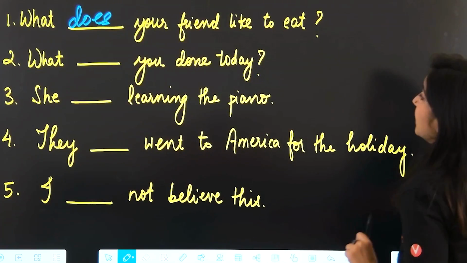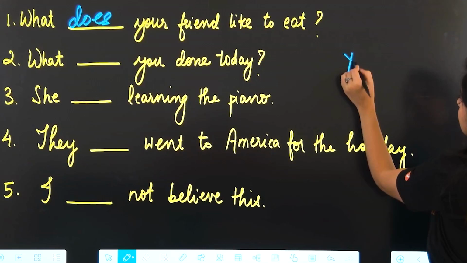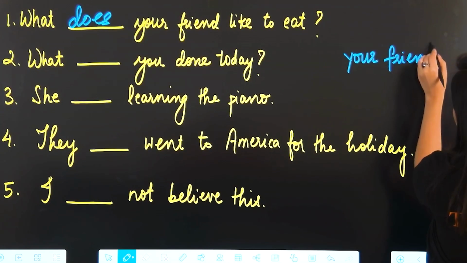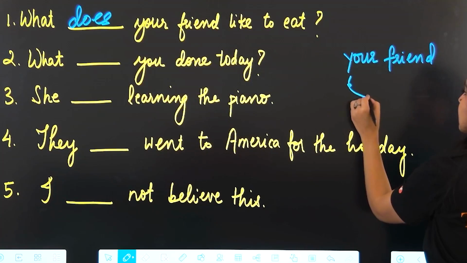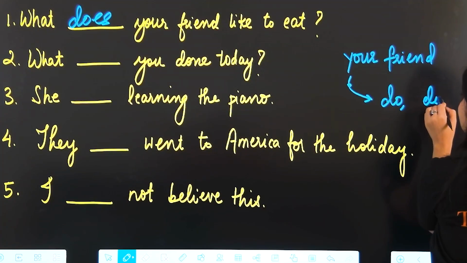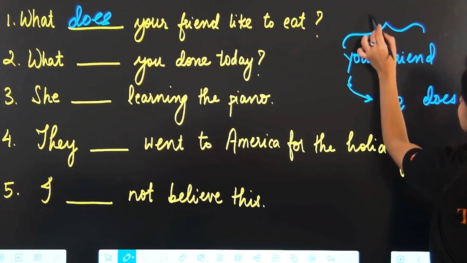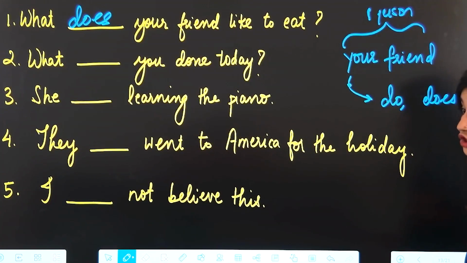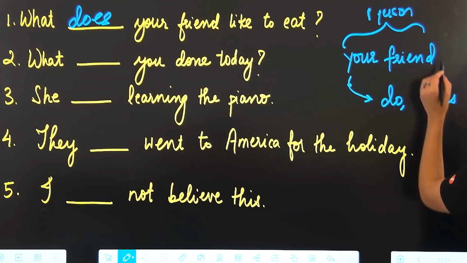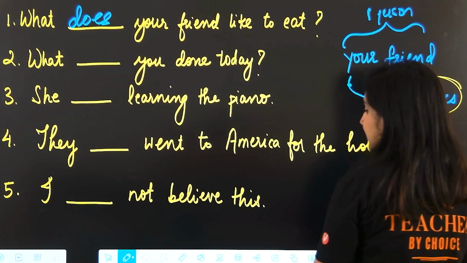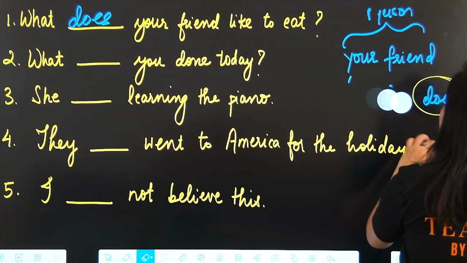Okay. Now here in this case, your friend, what do your friend like to eat or what does? Obviously, this is one person, so it's singular. Because it's one person, we are going to go with does. What does your friend like to eat? And it's in the present tense, okay?